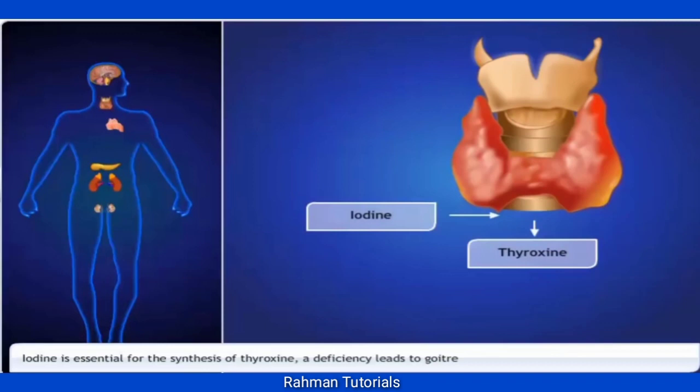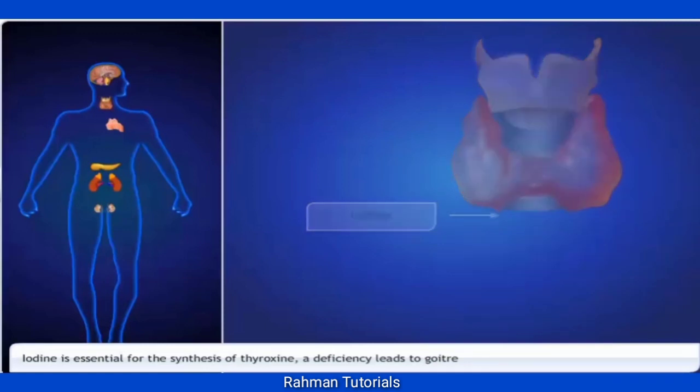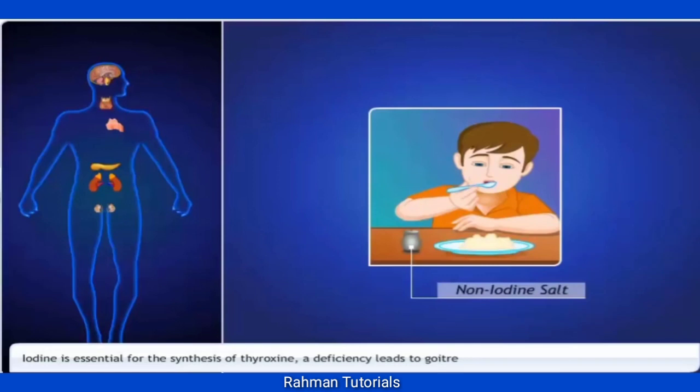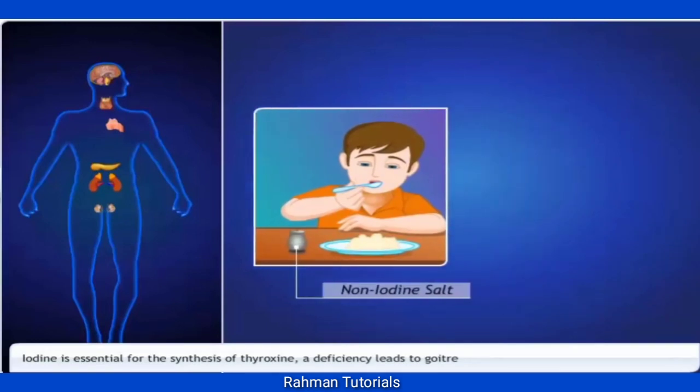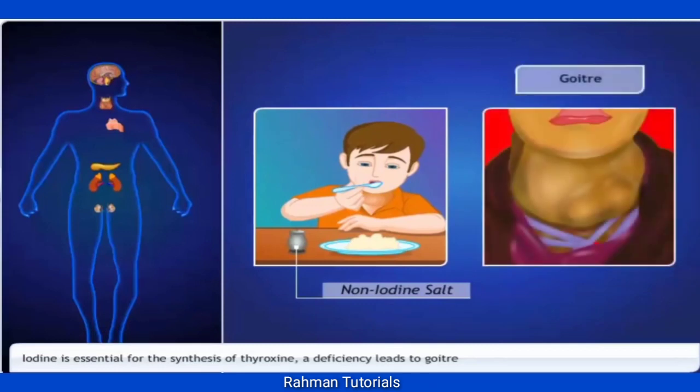Iodine is essential for the synthesis of thyroxine. A deficiency of iodine in our diet may lead to goiter. One of the symptoms of goiter is a swollen neck.